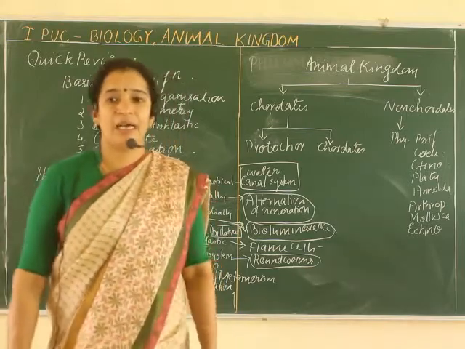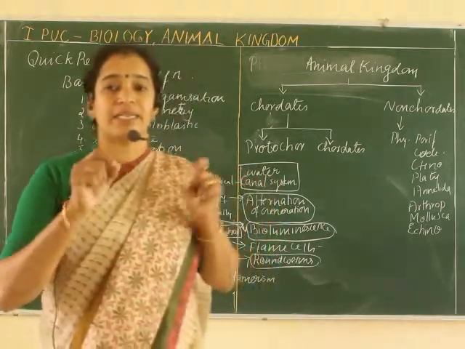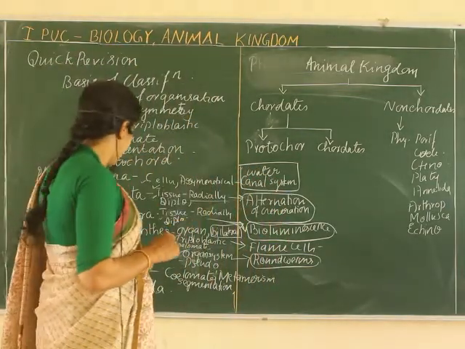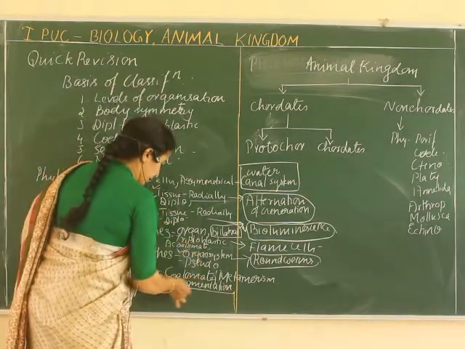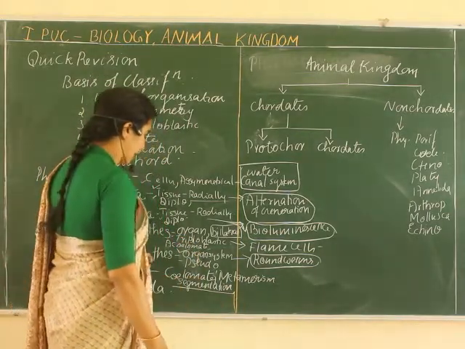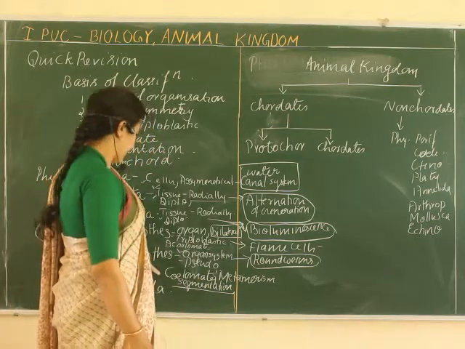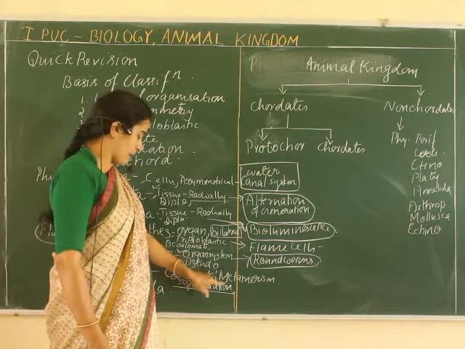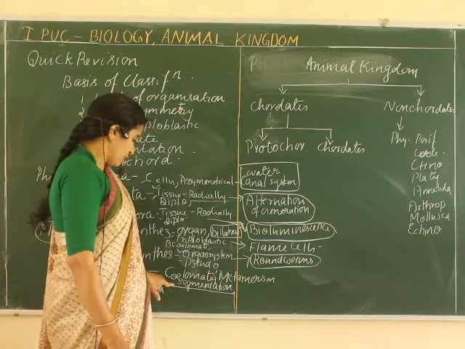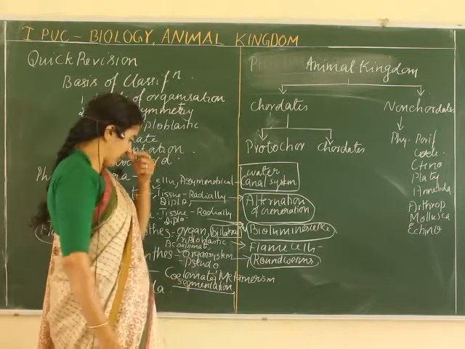It's phylum Annelida. See the word itself, there is annuli, which means ring. Already I have told you they have a segmented body. The segmentation is mainly found in the annelids. So that nature is metamerism. They also have a coelomate body.